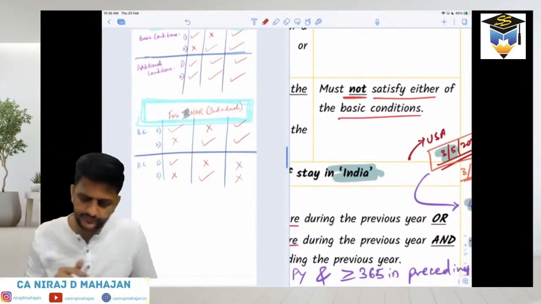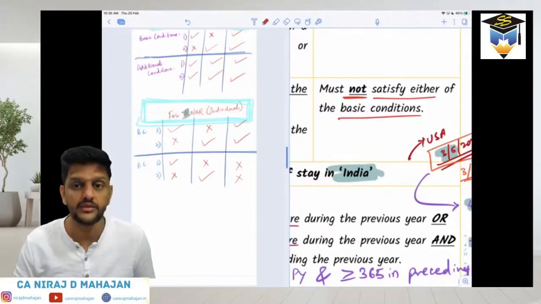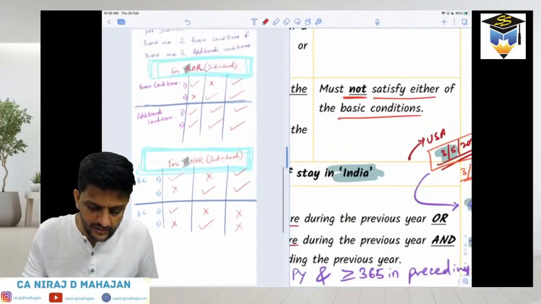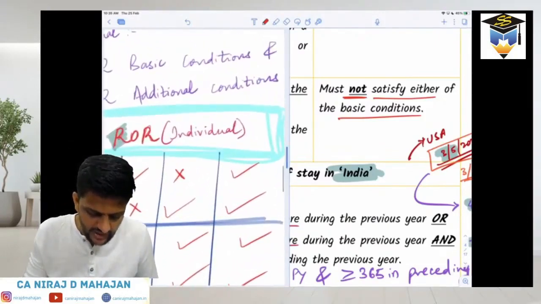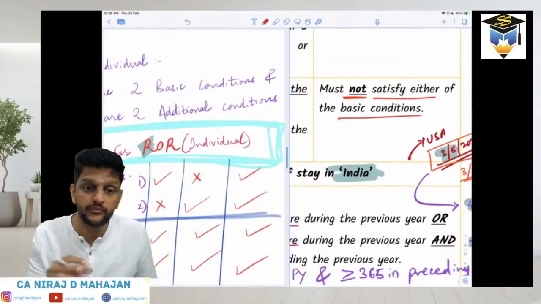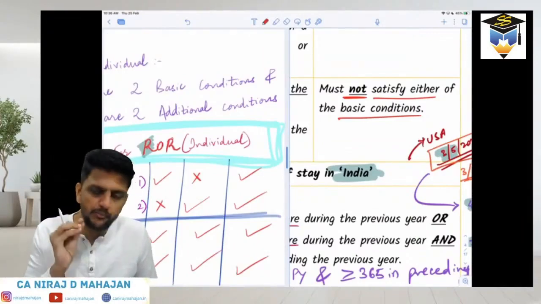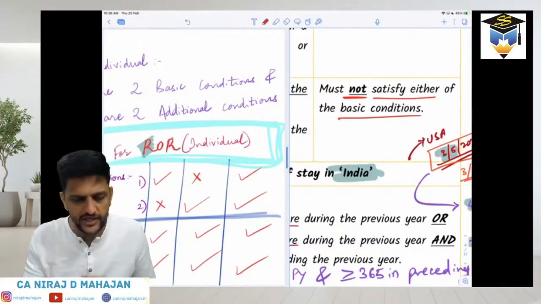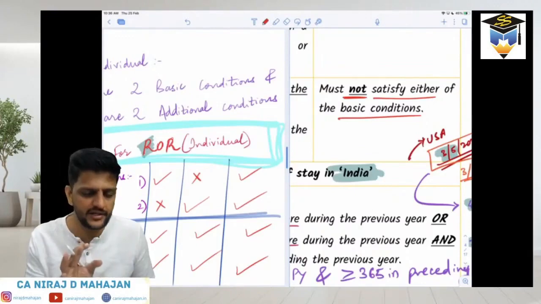Yes or no? Neither. None of the basic conditions should he satisfy. None. Because we will check here, even if he satisfies only one, he becomes resident. He may become ROR or RNOR, but he becomes resident. That is important. But if at all to become NR, both the basic conditions should not be satisfied. And if basic conditions themselves are not satisfied, there is no question of additional conditions.